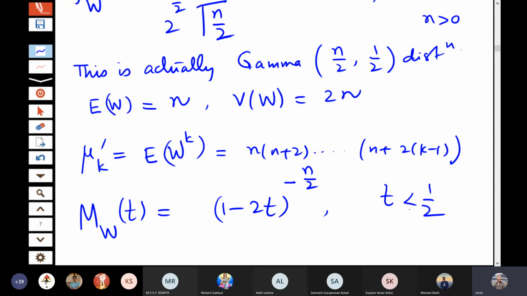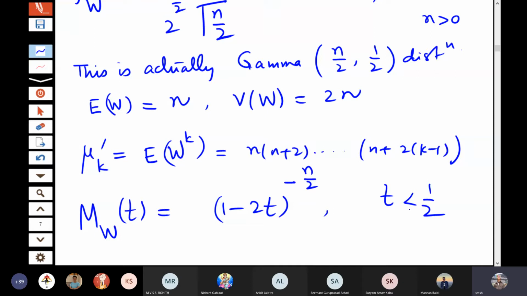I am writing this simply from the moment generating function of a gamma distribution, that was lambda by lambda minus t to the power r. If you put lambda equal to half and r equal to n by 2, then you will get 1 minus 2t, of course in the denominator, to the power n by 2.